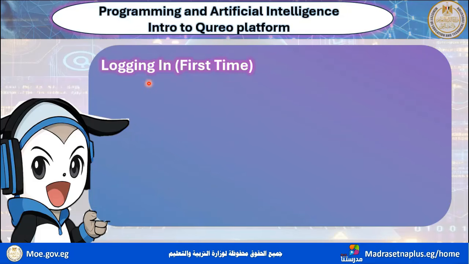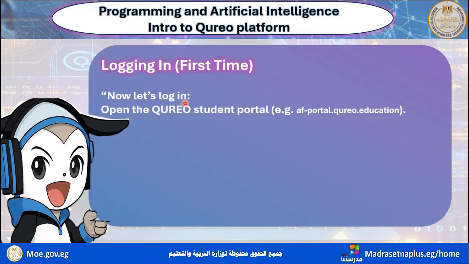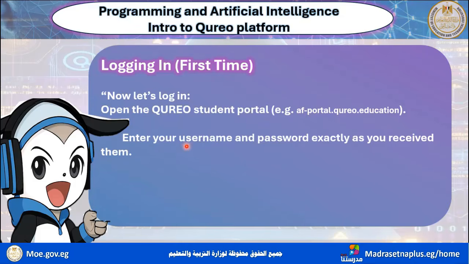Well, logging in for the first time. Now let's log in. Open the Qureo student portal, and this is the link for it. Enter your username and password exactly as you receive them. Click login.